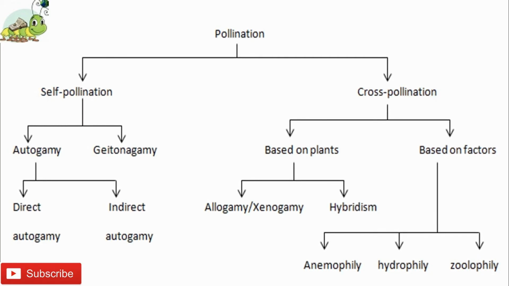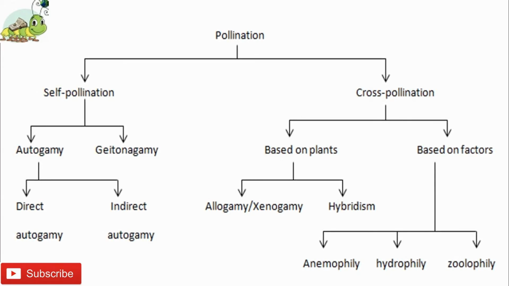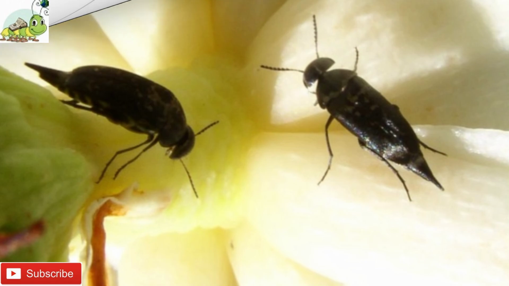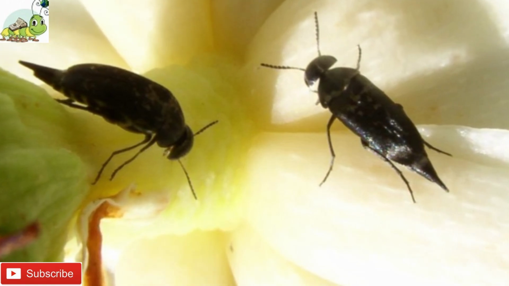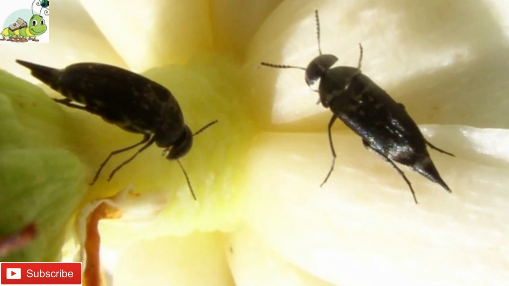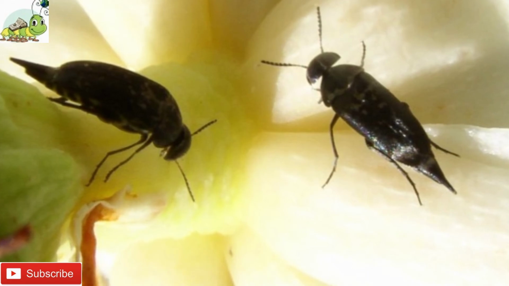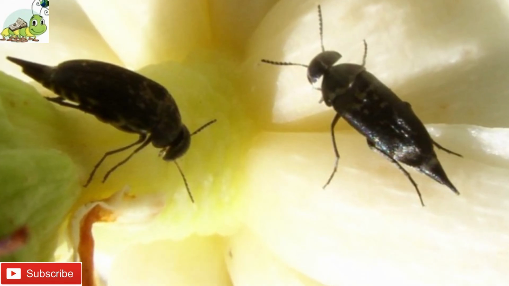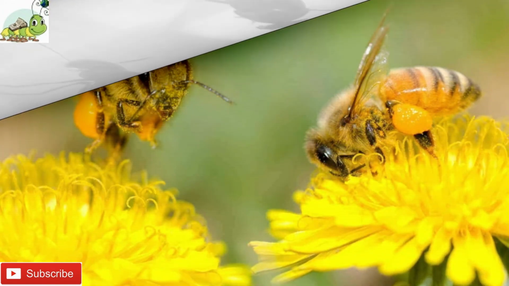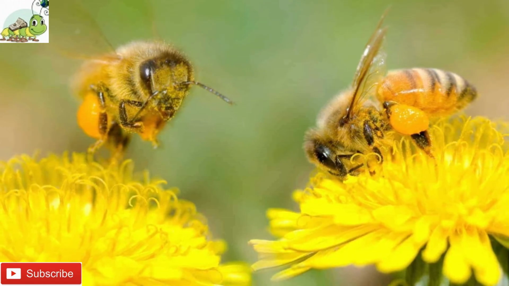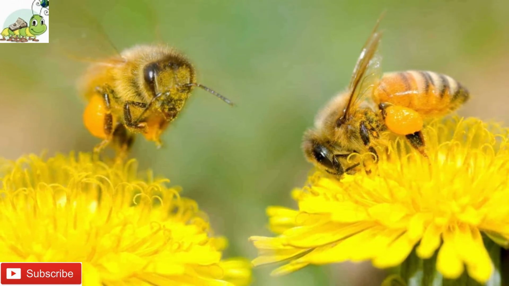For example, in wind-pollinated plants, pollen grains are produced in large quantity to make up for the huge wastage of pollen grains. Flowers are produced above the foliage, so they get complete exposure to the wind. The pollen grains of wind-pollinated flowers are small, light or dusty, smooth, unwettable and dry, and in some plants have air sacs. The female flowers of such plants bear sticky, hairy, feathery or branched stigmas in order to collect airborne pollen grains.